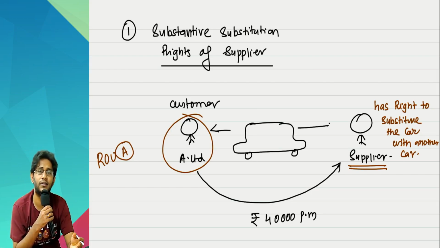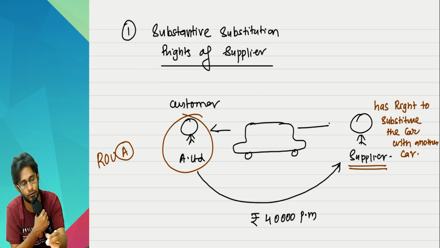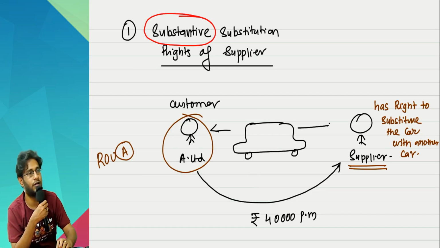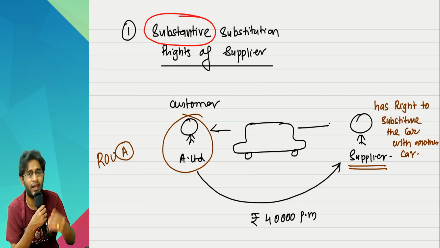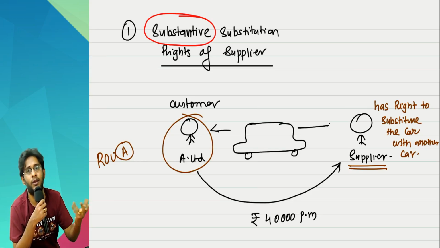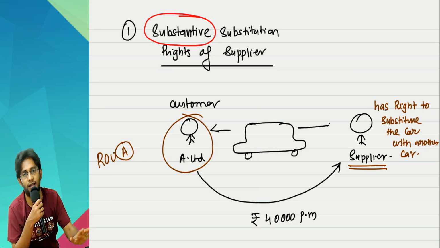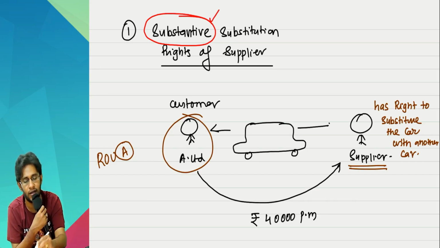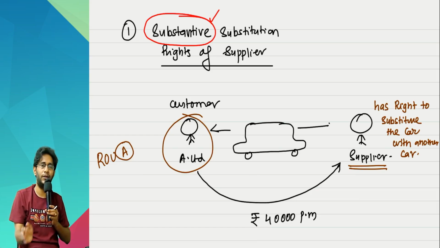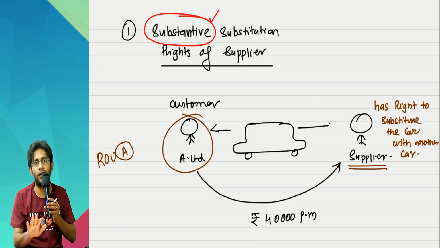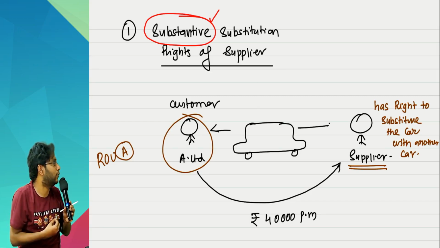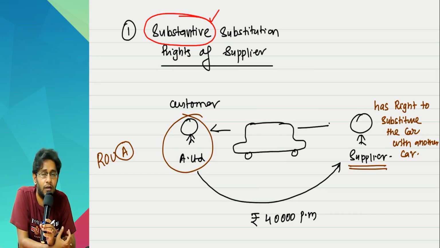Sir, but just because he has a right to substitute, he may exercise, he may not exercise. No, sir. That's the reason the standard uses the words substantive substitution rights. Substantive means considerable, likely to be exercised. You will not call it a lease only if his substitution rights are substantive. If they are not substantive, that means he has a right, but he is not likely to exercise it. In that case, we will let it go. We will say that this is an identified asset. There is no problem. Sir, but when will I know whether the substitution right of the supplier is substantive or not?